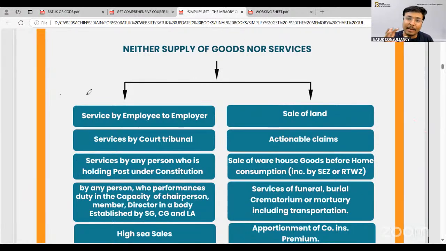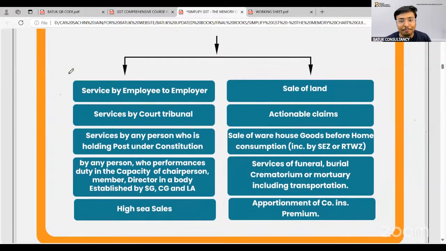Vanita ji, you require an example regarding the bifurcation of supply of services or supply of goods. So you can check: if you buy any software and it is installed in your system directly, it will be a supply of service only. If you receive a physical hard drive or DVD in which the software is stored and you are going to download it, then there is a question whether it will be a supply of goods or services. We'll take a detailed example in our next class as well. That will be very great for all of you. I think, Vanita ji, the next example is also okay for you.